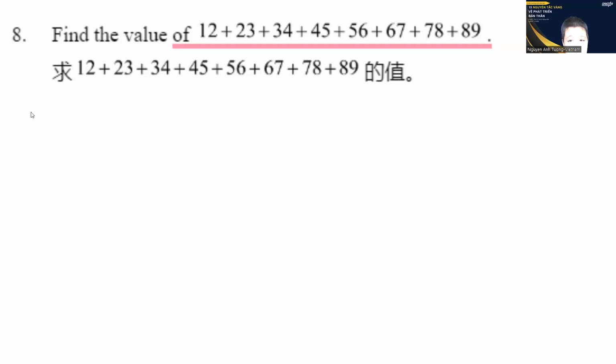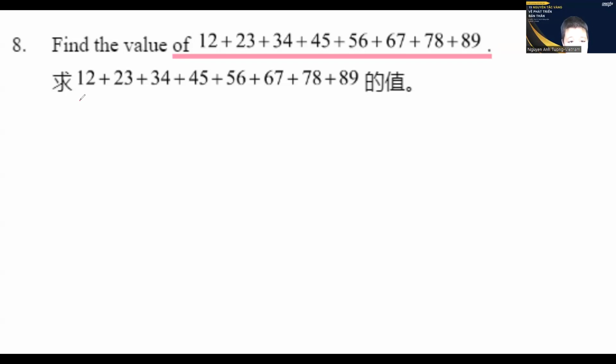First, we find the number of the numbers in here. And then we find the sum. First, we take the biggest number plus the smallest number, and we multiply by the number of numbers.